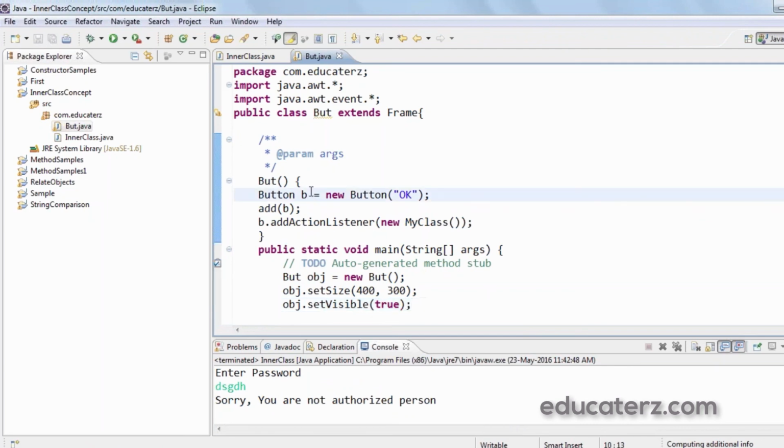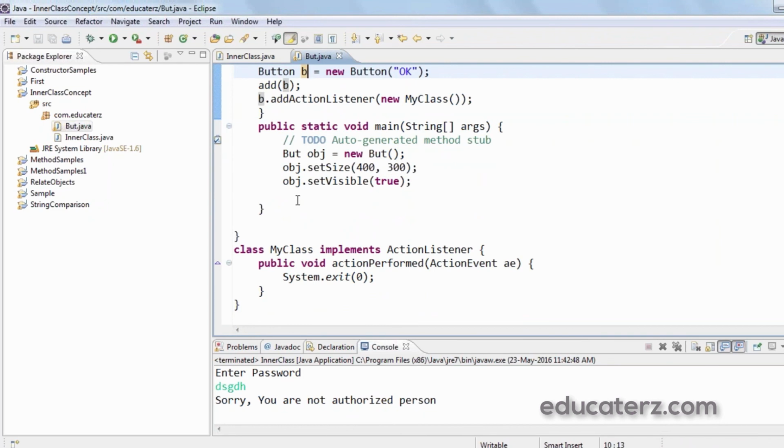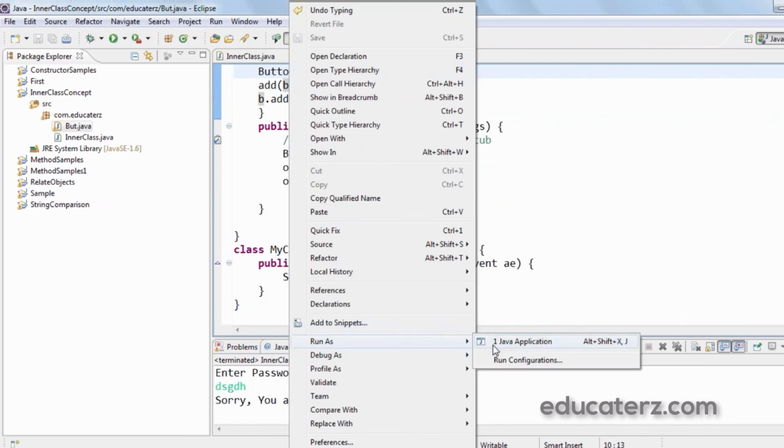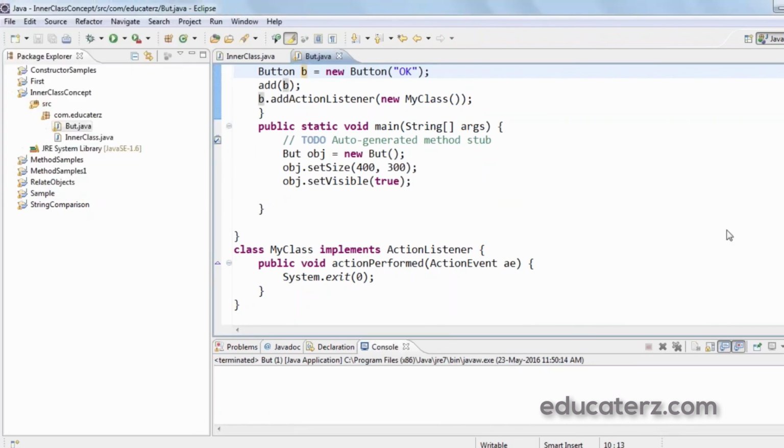So this is how a button is created, and when clicked, the application will be terminated. So let's see how it runs. You can see a button with OK. When you click on this, it got terminated. In this program, we just added the ActionListener interface to provide some action to the button. ActionListener needs an implementation class. That's the reason we wrote MyClass as the implementation class of the ActionListener interface.